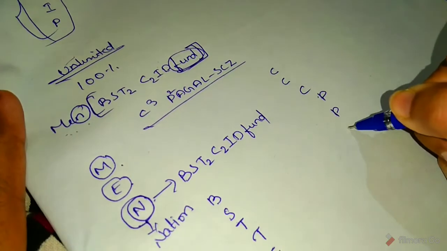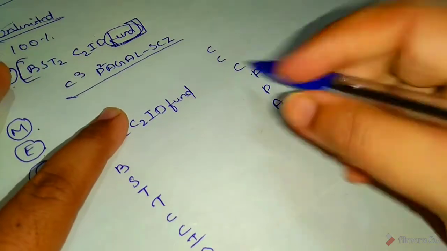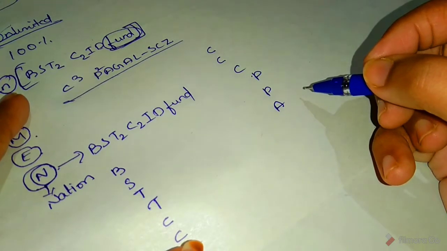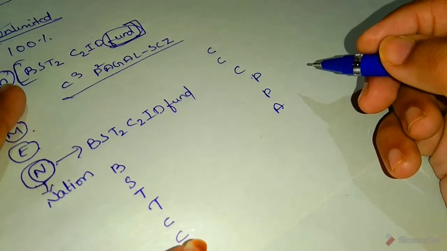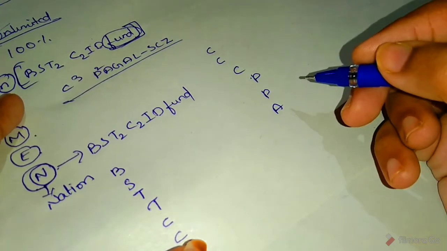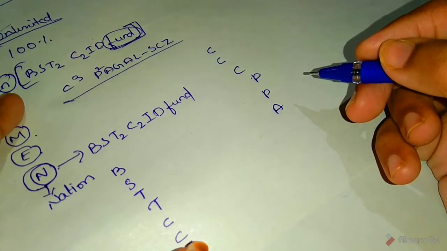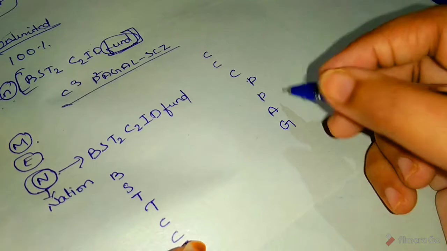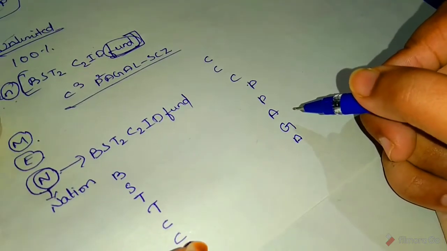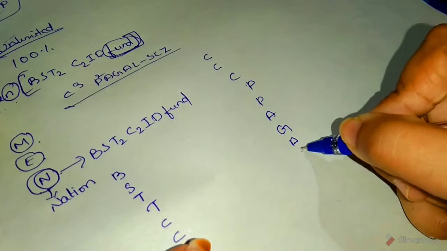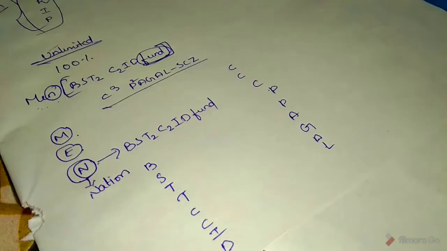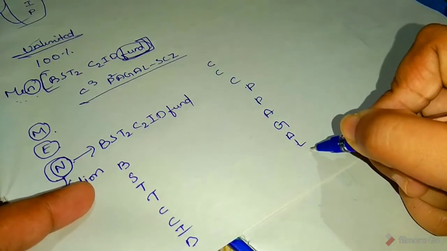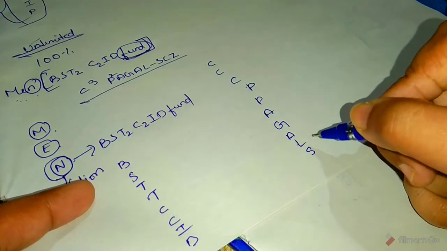And next A. A means Army Central Welfare Fund or Indian Naval Benevolent Fund or Air Force Central Welfare Fund established by the Armed Forces of the Union. Next G, Gujarat Earthquake Relief Fund. Next A, Africa Indian Relief Fund. Next L, Lieutenant Governor Relief Fund. Next S, Swachh Bharat Kosh by Central Government.